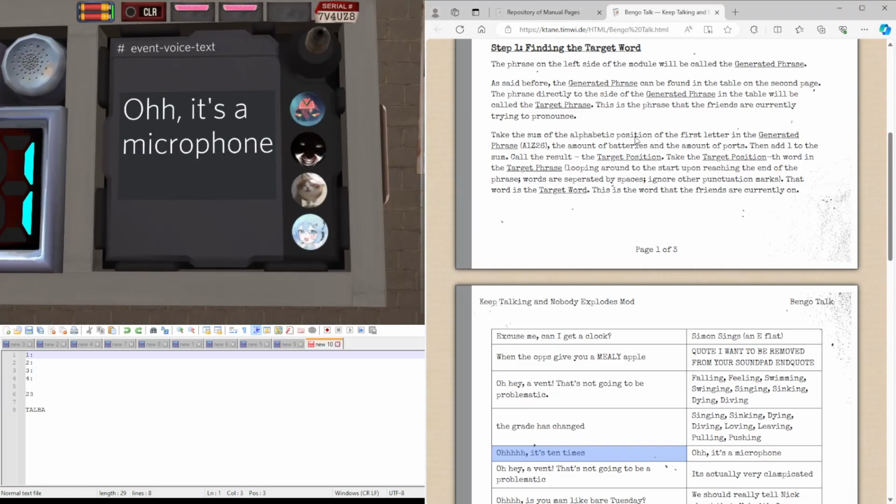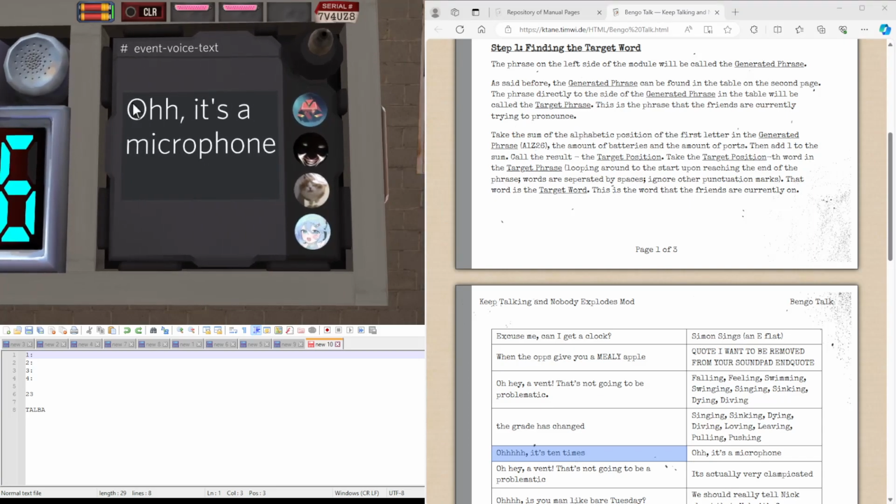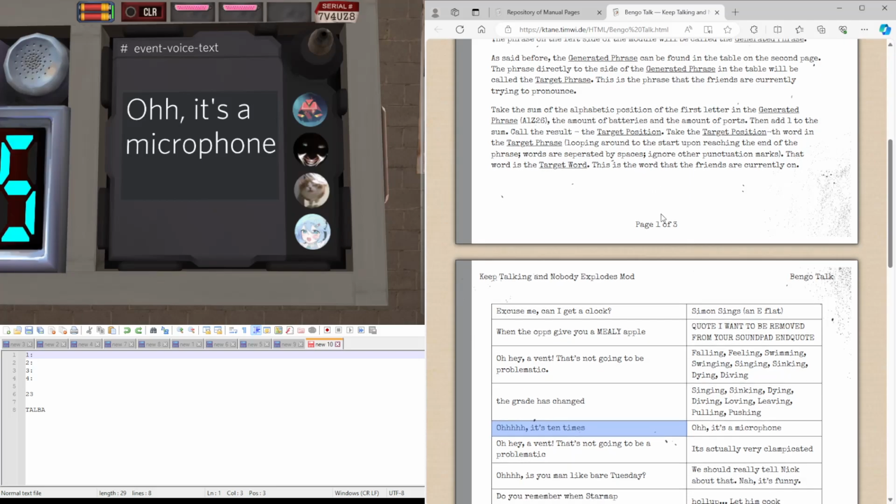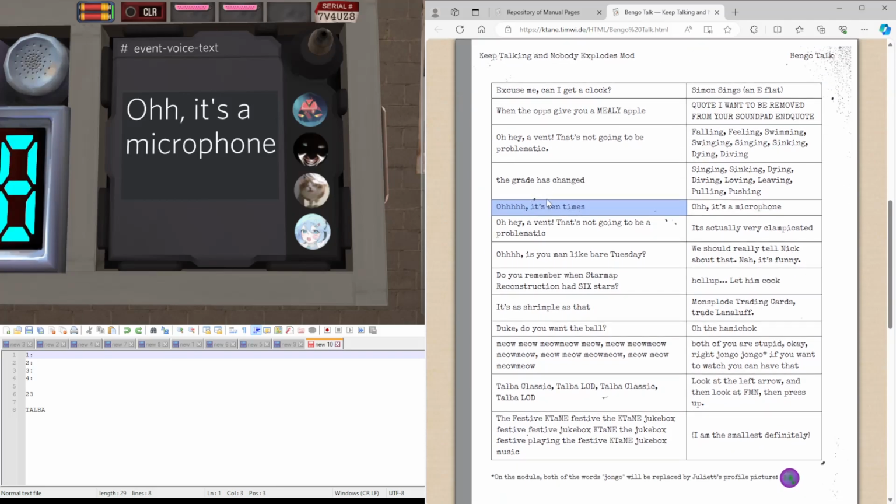So again, we're now going to be finding the target position. So the first letter of the generated phrase this time is O, with 15. Now our batteries is 2, so we're on 17. The amount of ports is 2, so we're on 19. 15, 17, 19, 20, with the add 1. So we're looking at the 20th word in this. 1, 2, 3, 4, 8, 12, 16, 17, 18, 19, 20. So our word this time is times.